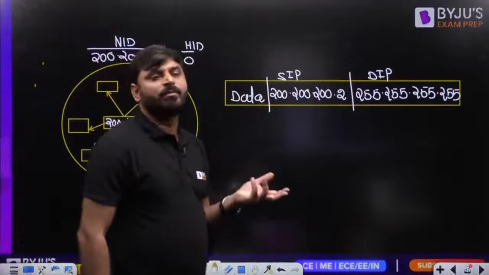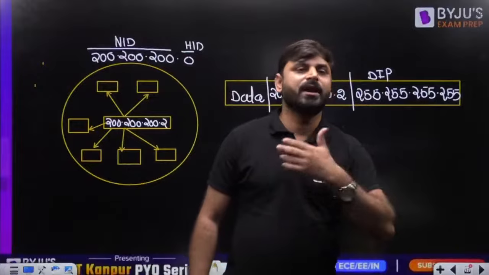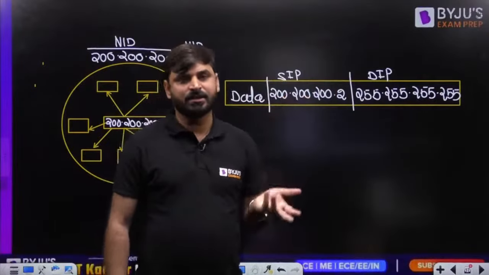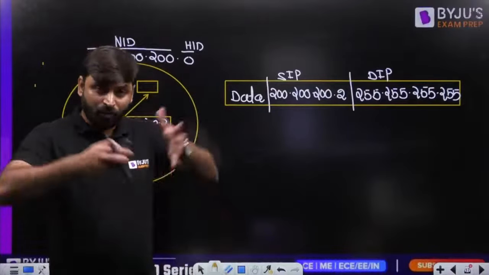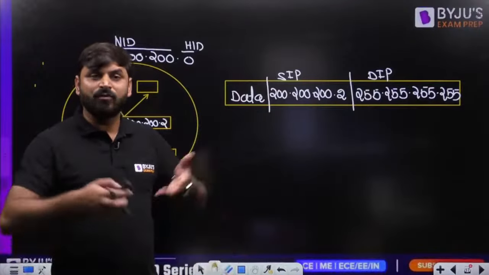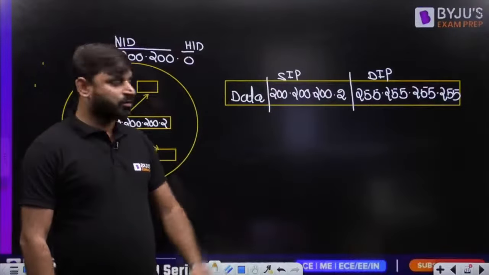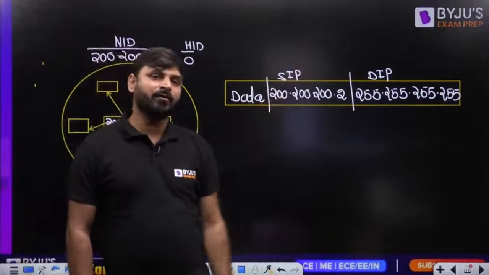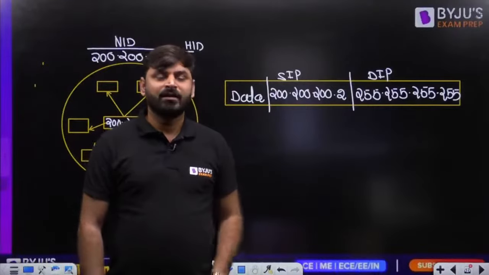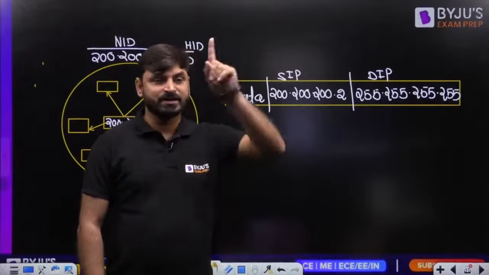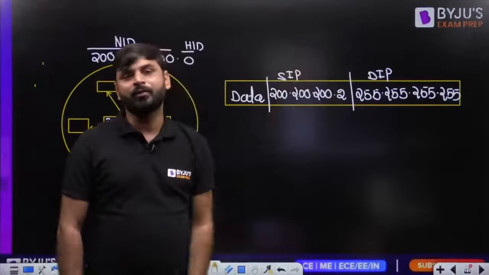In your college, my dear friends, suppose you have one network. Suppose 100 or 126 systems are connected through one network. If you want to send a message from one computer to all other computers in your college lab, the destination IP will be 255.255.255.255. It does not matter what the size of the network is, the destination IP will always be fixed. If you are sending one to all in the same network, it will be permanent 255.255.255.255.